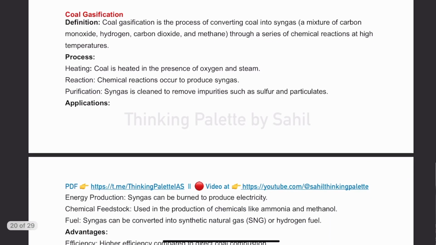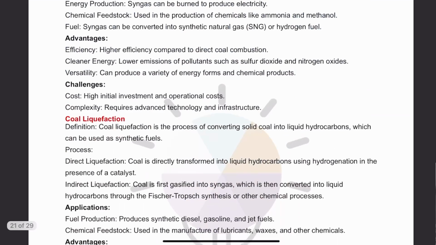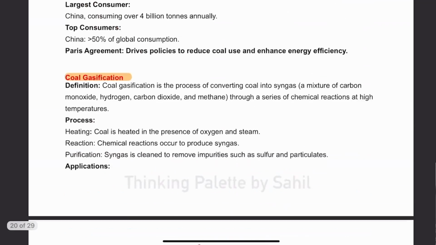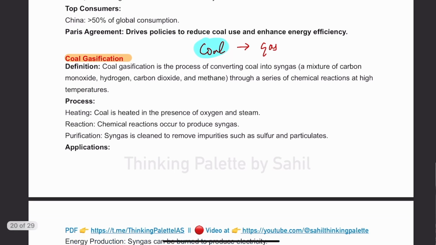Then moving on, there is one more concept that I would like to discuss with you, that is coal gasification and coal liquefaction. First of all, what is coal gasification? Coal gasification is to convert coal, which is solid, into gas. Now, how is coal gasification done? In coal gasification, you take coal, and this coal is heated in the presence of oxygen and steam, and through this process, synthetic gas or syngas is produced.